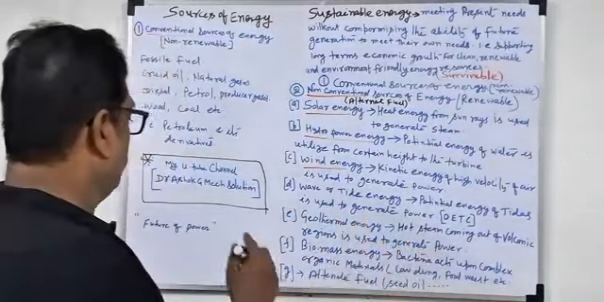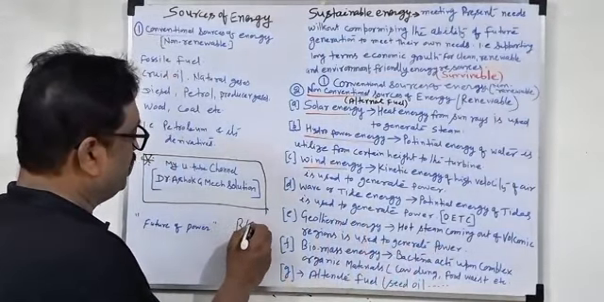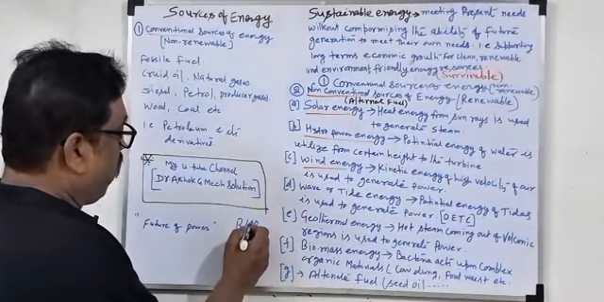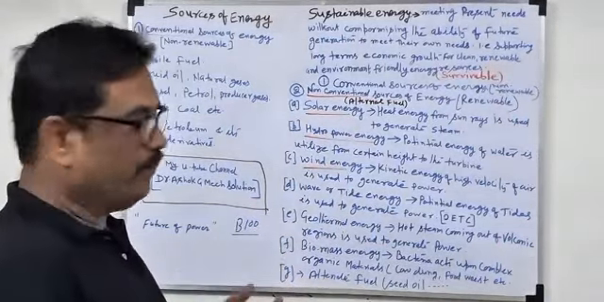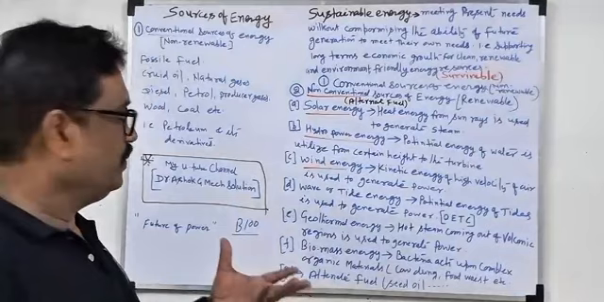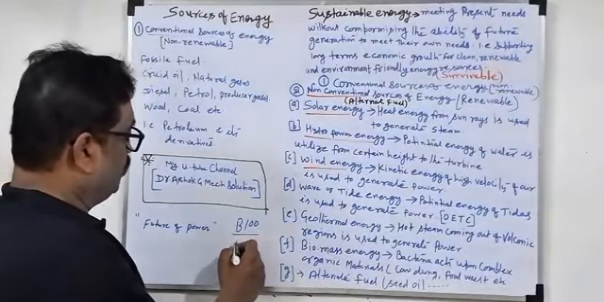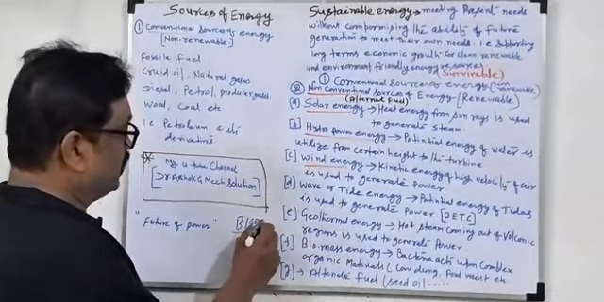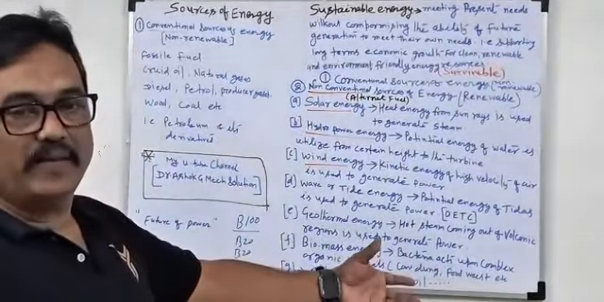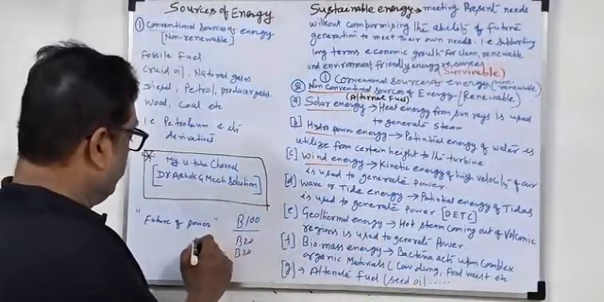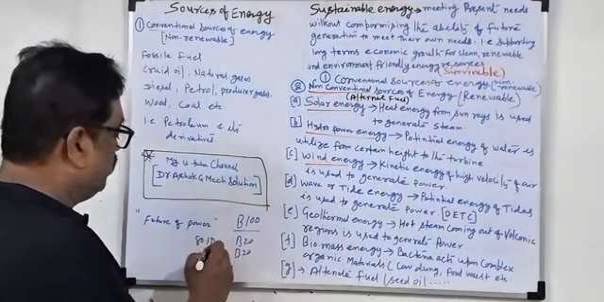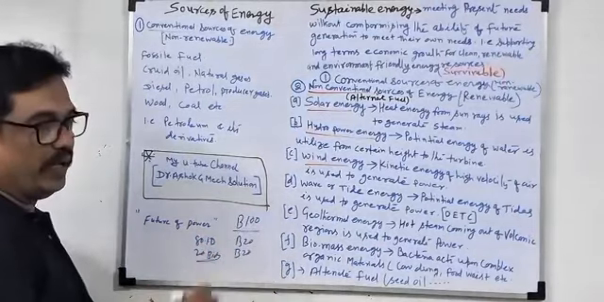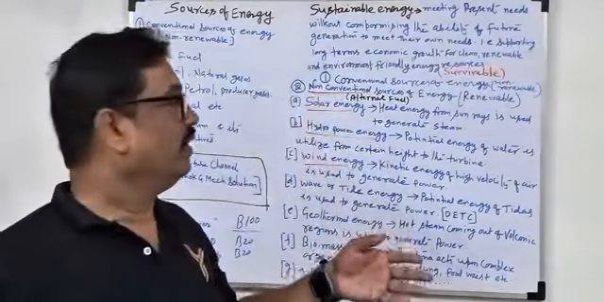Suppose B100. B100 means 100% biodiesel. That means this has properties similar to diesel and petrol. Suppose B20, B30. What is the meaning of this? B100 means 100% what we prepared, the biodiesel. B20 means 80% diesel will be there and 20% biodiesel will be there. So this way we can also run the engine.